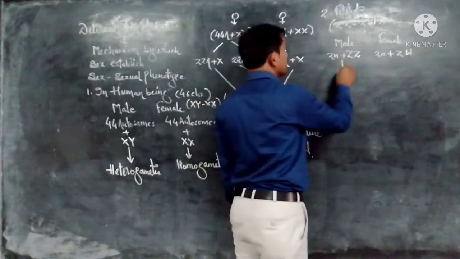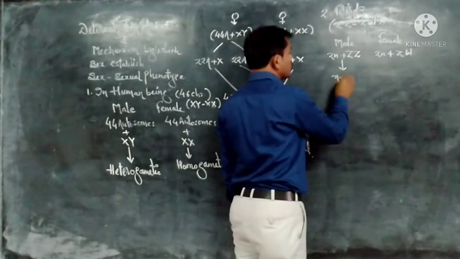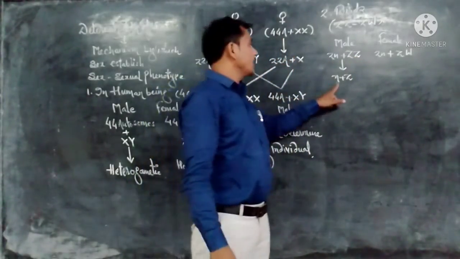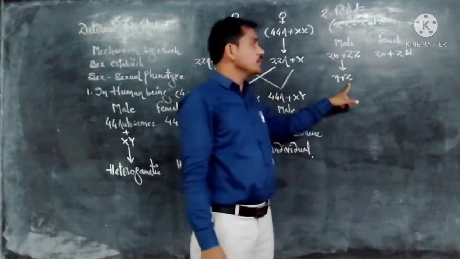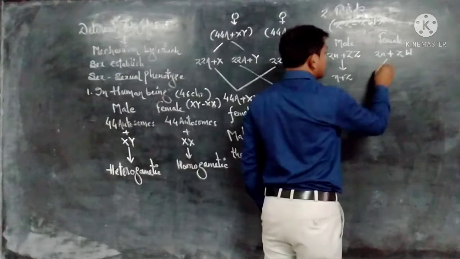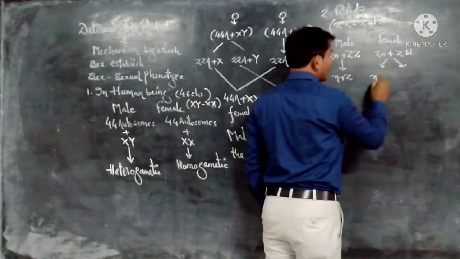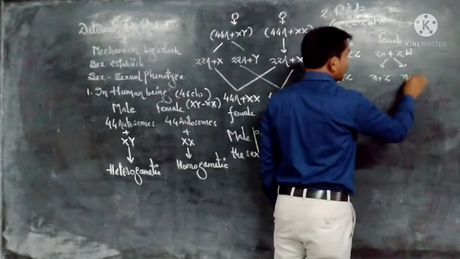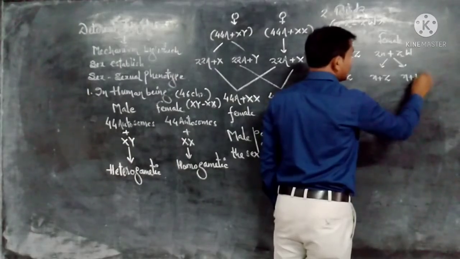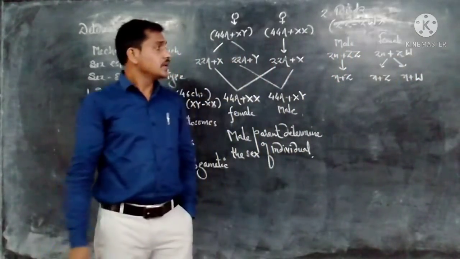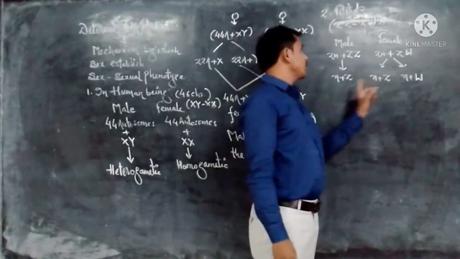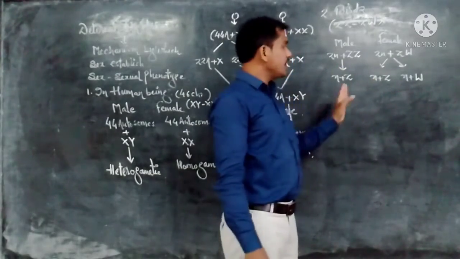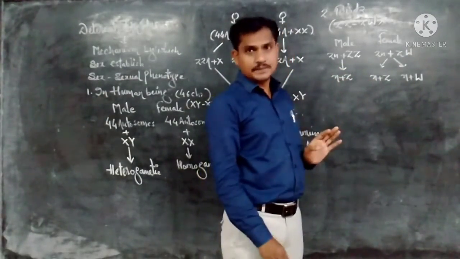During gametogenesis, the male produces a haploid number of autosomes and one sex chromosome, Z. All the sperm have a haploid number of autosomes and the Z sex chromosome. The female produces two types of eggs: one having a haploid number of autosomes with the Z sex chromosome, and another having a haploid number of autosomes along with the W sex chromosome. Then it depends on which egg is fertilized by the sperm, because the sperm is only one type.